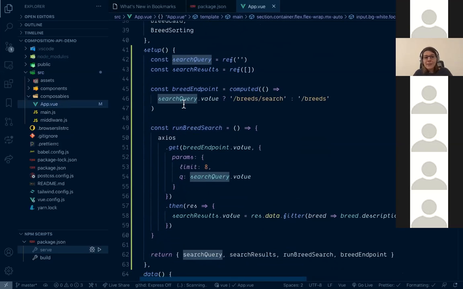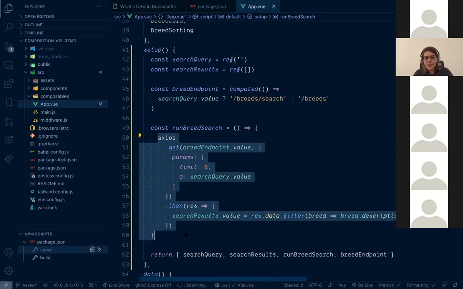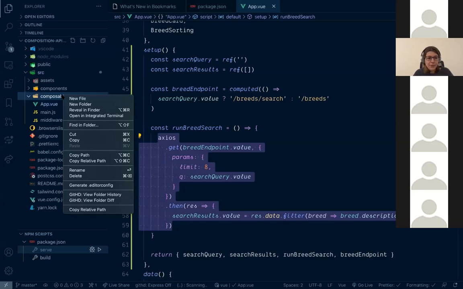So I kind of exposed the logic for the search in the setup, but I want it to be a standalone composition function that I want to import to my component and use here. And I don't want to hard code this logic. I want to pass this logic to my composition function. And after this, I'm just returning the result it gives me. So let's go to composables.